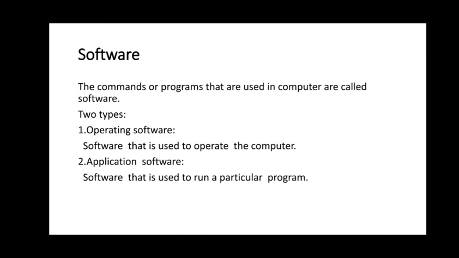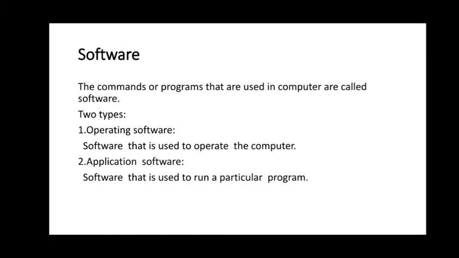What is operating software? Software that is used to operate the computer is called operating software. What is system or application software? System software or application software is software that is used to run a particular program. So they are called system software.